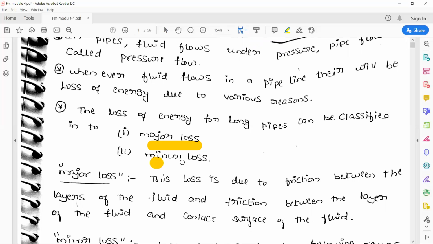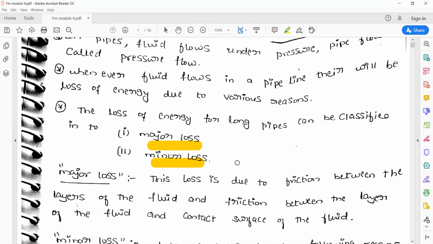And coming to minor loss, minor losses are due to sudden expansion in the pipe, in the sense of the fluid entering from a smaller pipe to a bigger pipe, or sudden contraction in the pipe, from a bigger pipe to a smaller pipe, or bendings in the pipes, or pipe fittings where more than one pipe is joined using fittings.